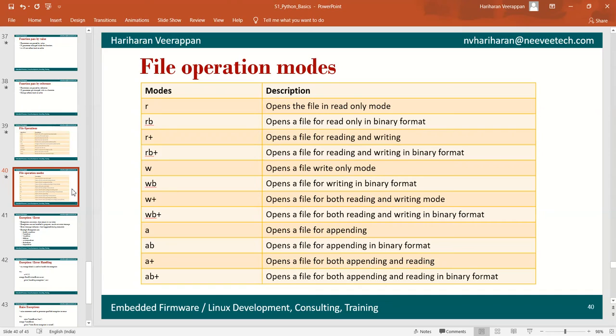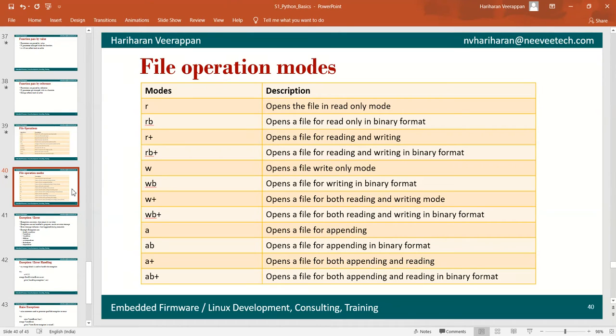W opens a file in write-only mode, which means that we cannot read if we open the file in write-only mode. WB also opens in write-only mode in a binary format; we cannot read the file. W plus opens the file in both modes, reading and writing.